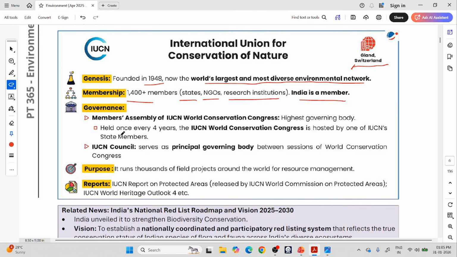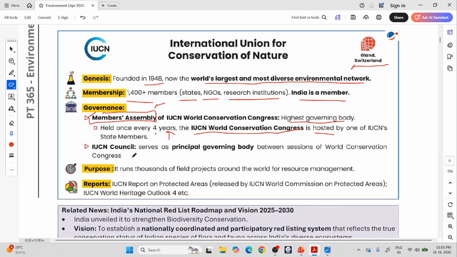They have a body called the Members Assembly, which is the highest governing body. It meets at the IUCN World Conservation Congress, which is held once every 4 years. And this time it is being hosted by the UAE, one of the IUCN members. In between, the Members Assembly will take the large decisions. They are like the Parliament of India. They will take the biggest decisions.